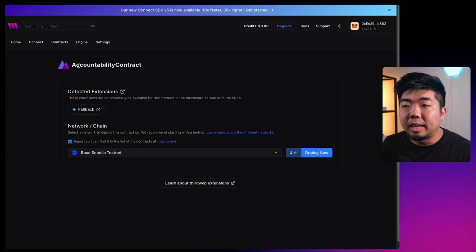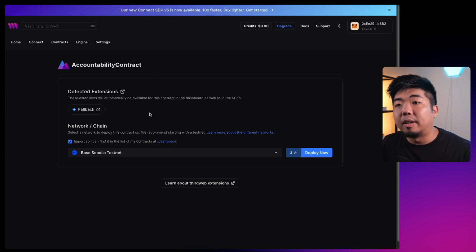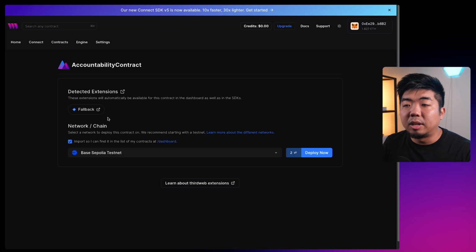So there you go. We can see here we have our accountability contract. We don't have any parameters or anything that we need to fill out for our contract. The only thing that we had within our constructor is it's going to set the owner to the wallet address that I am deploying this contract with. And again, in this tutorial, this is a very simple application, and only the wallet address that deploys will be able to interact with the smart contract. But of course, you can do some tweaking to the smart contract and this application to make it usable for